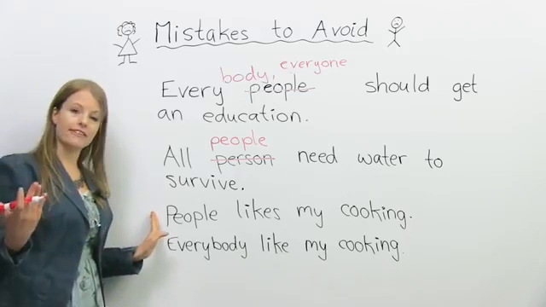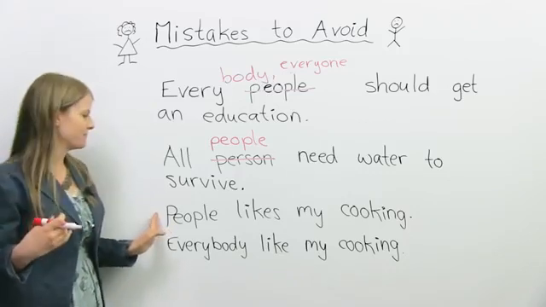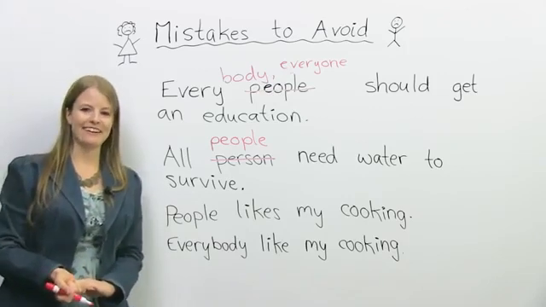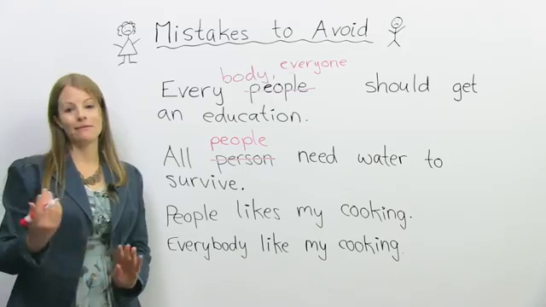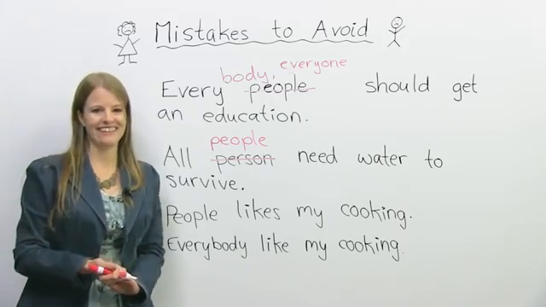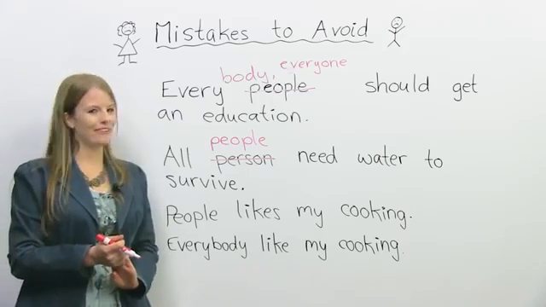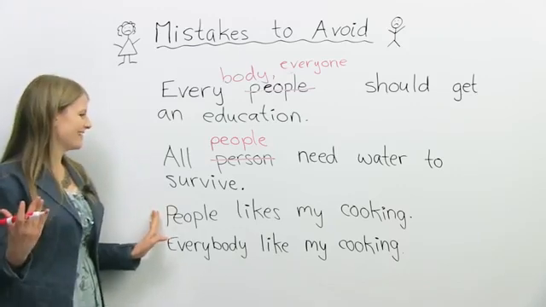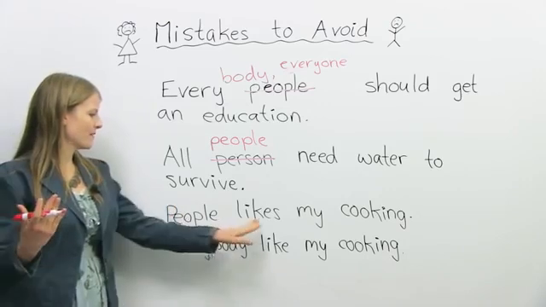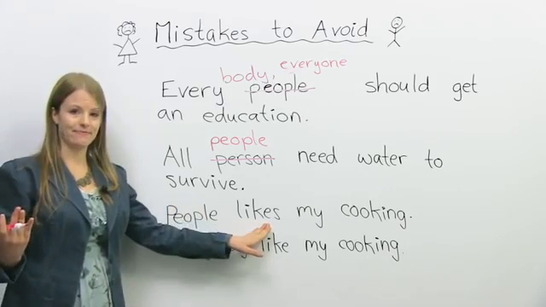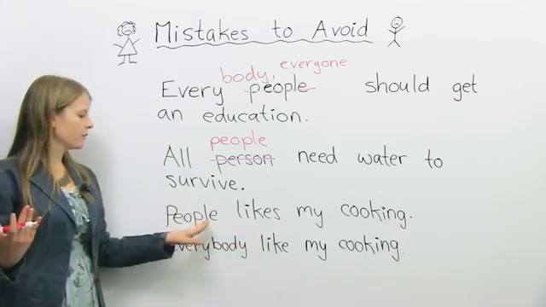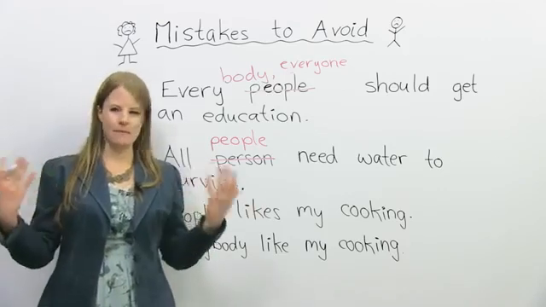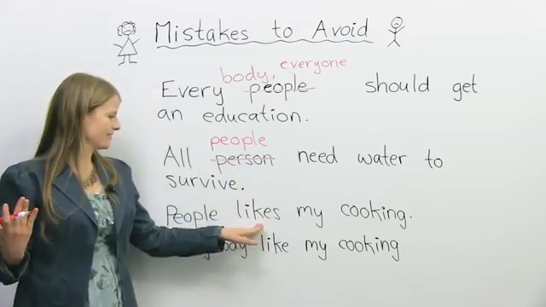Okay, here's another example of a mistake a lot of students make. People likes my cooking. Okay, so what's the mistake here? Well, one mistake is nobody likes my cooking. Okay, so that's the first one. People don't like my cooking. But the grammar mistake is with the verb likes. A lot of students, when they see people, they think, people, it's many, so they like to add an S here.